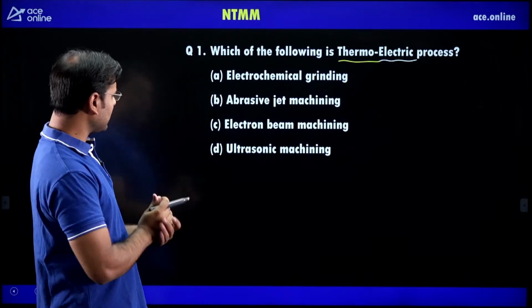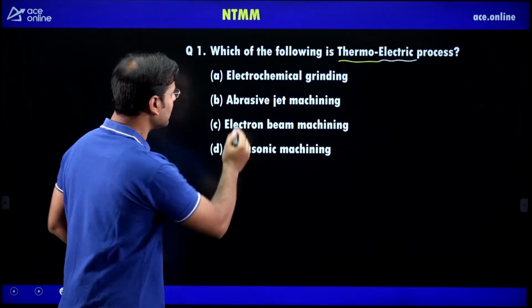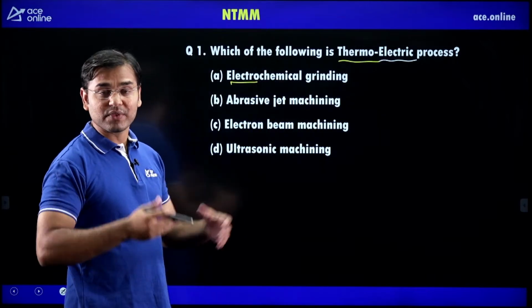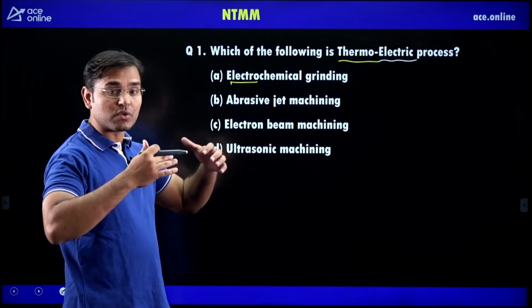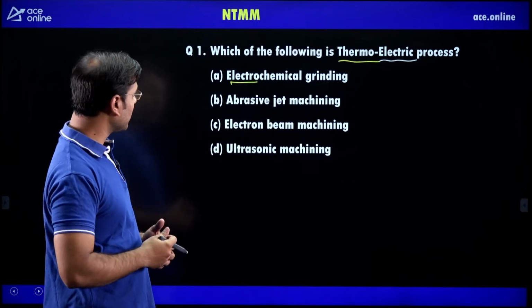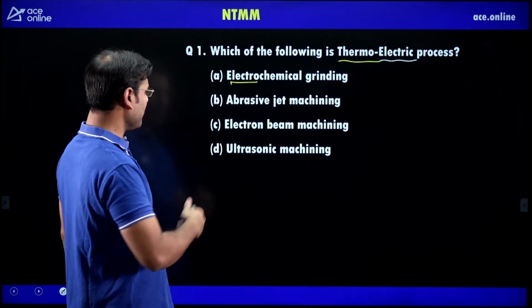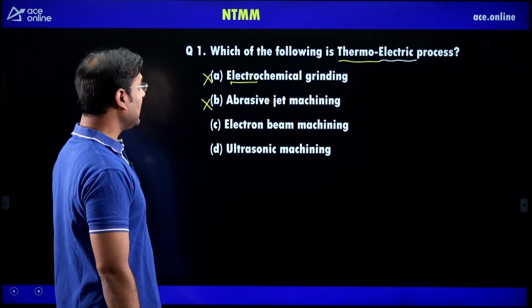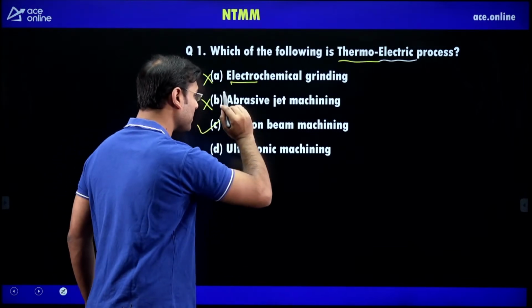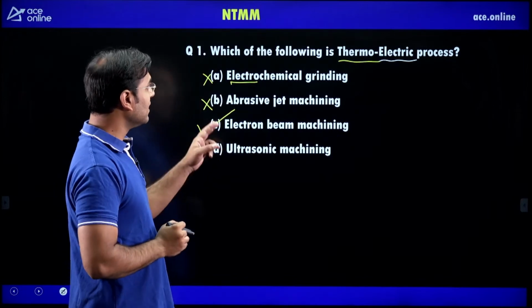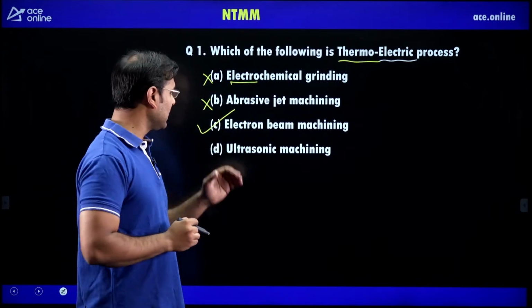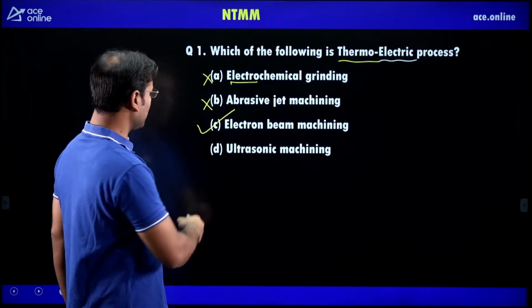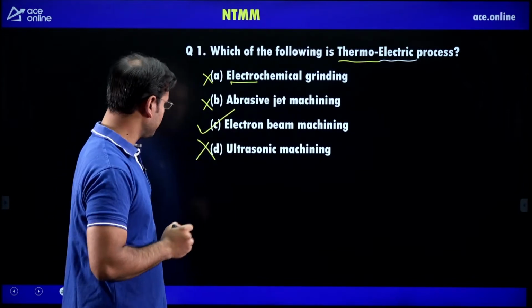Now you can see electrochemical grinding. This is electric, but it is chemical, not thermo. Heat is not going to develop. A large amount of heat is not going to develop, so it is not the correct answer. In abrasive jet machining, a large amount of heat is not going to be produced. Electron beam machining, 100% correct. This is the thermoelectric process, that is electron beam machining. Right. Then ultrasonic machining, no, this is not the answer.